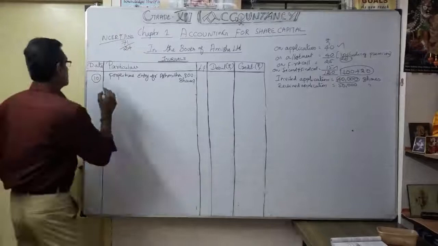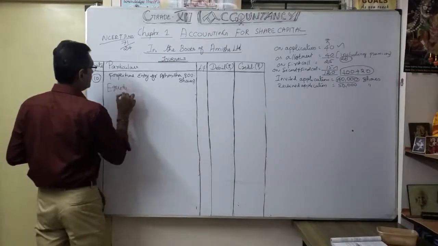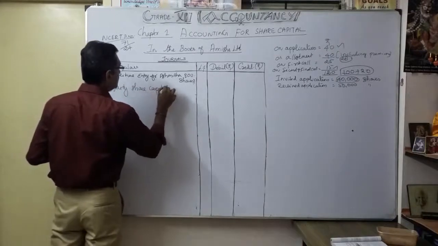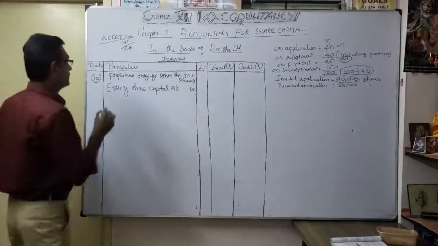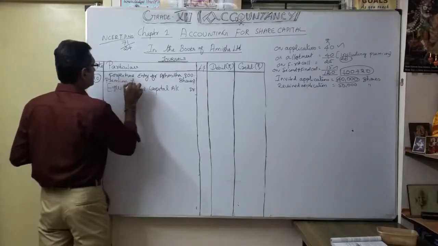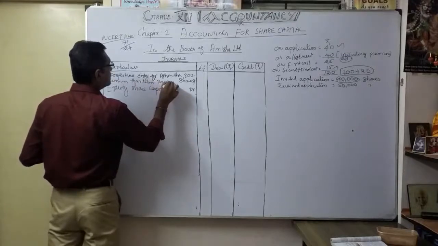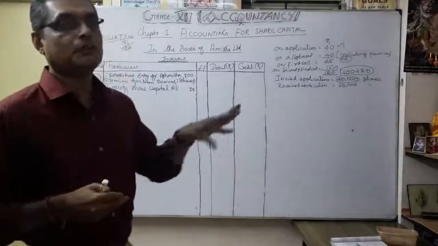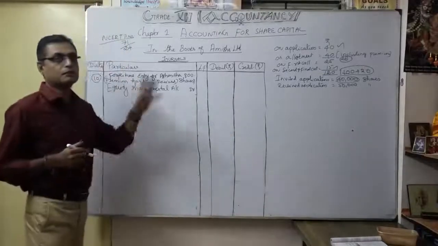So how are we going to do it? Listen carefully here. Equity share capital account debit. The premium has been received, so once received, we never put security premium reserve separately. You only take consideration up to called up money.